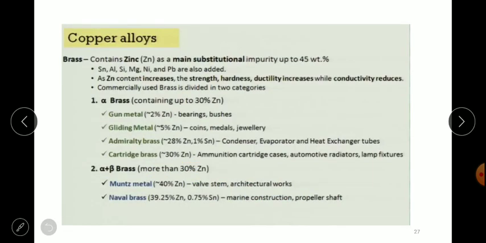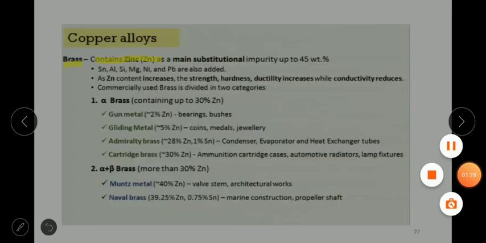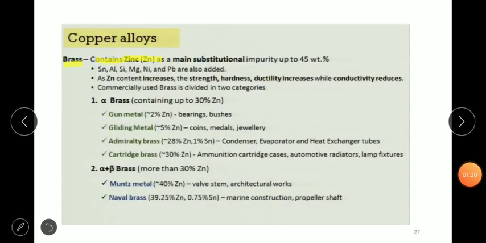Now, how is it classified? It is classified into two categories. The first one is brass, which we'll discuss in today's session. The second one is bronze, which we'll discuss in our next session. Brass is nothing but an alloy of copper and zinc.